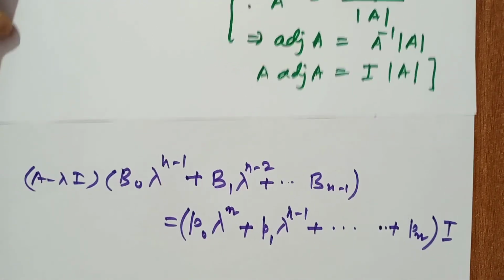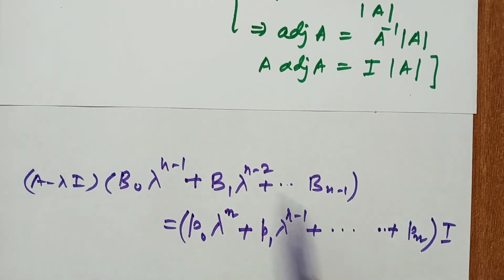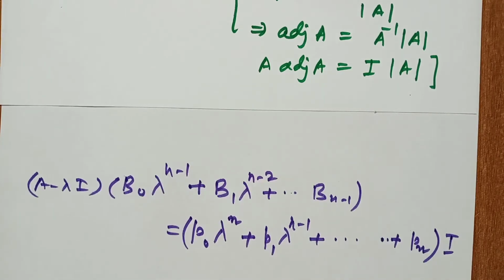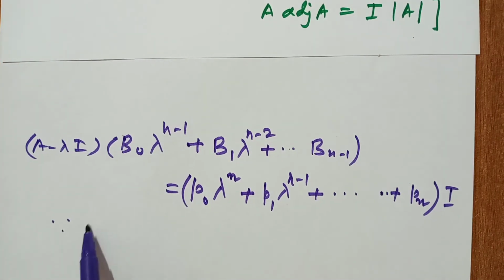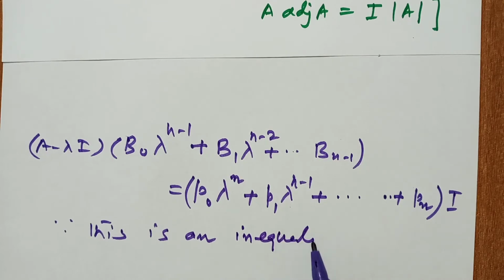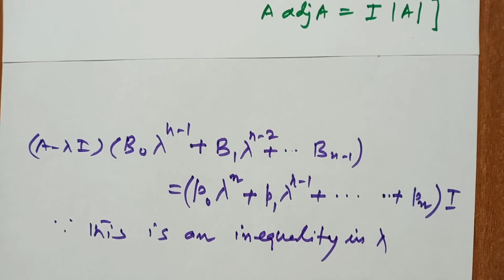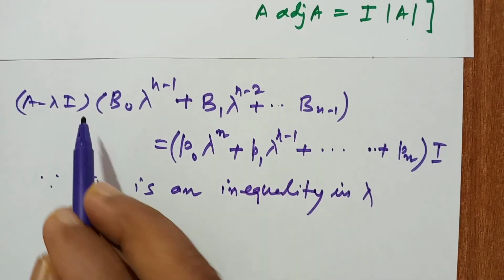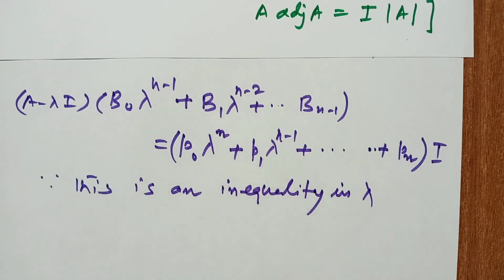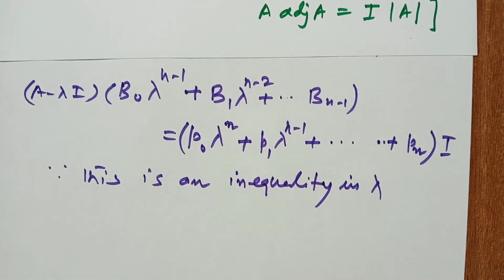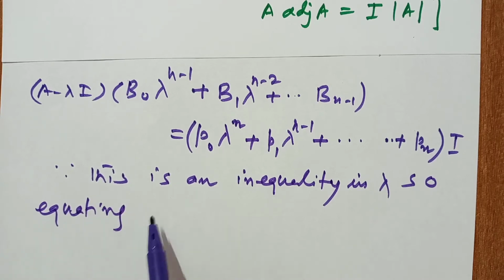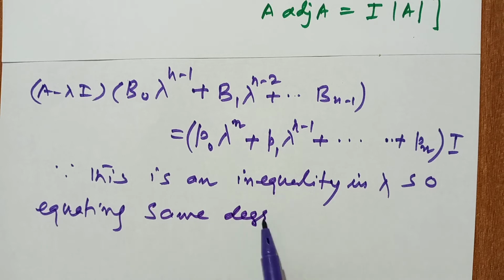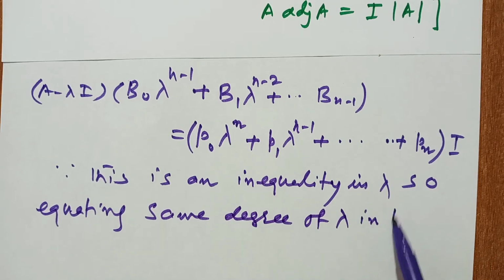So now we will solve this. Since this is an identity in lambda, we equate the same degree of lambda on both sides.